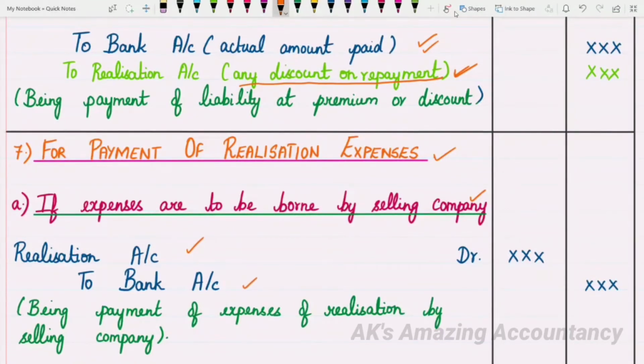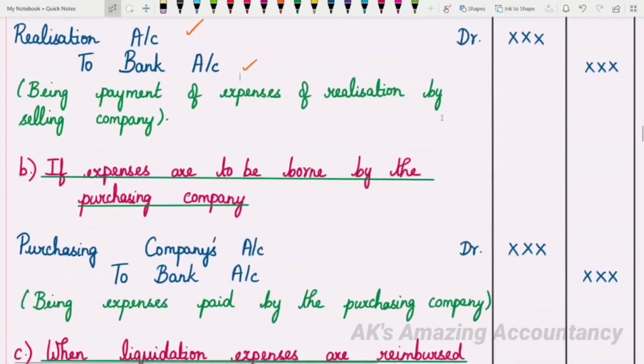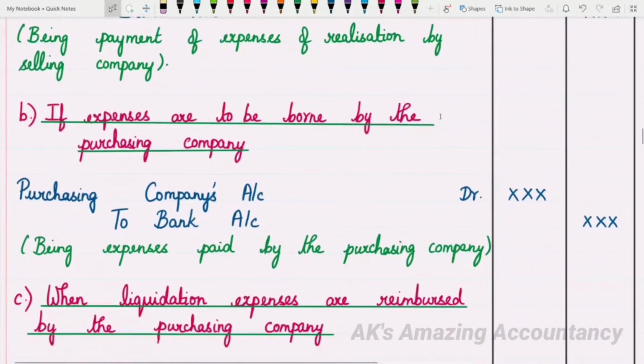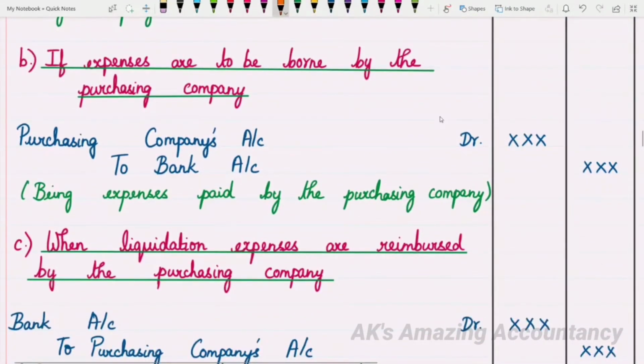All these journal entries you are making in the books of the selling company only, isn't it? When expenses are borne and payment is made, cash goes outside. So debit what comes in, credit what goes out. You give a credit to the bank account, being payment of expenses of liquidation realization by selling company. That is the narration. Then the next entry is if expenses are to be borne by the purchasing company. The entry will be purchasing company's account debit to bank account.